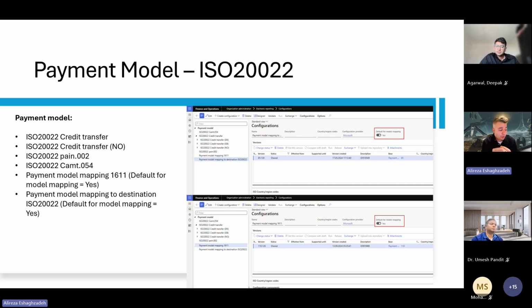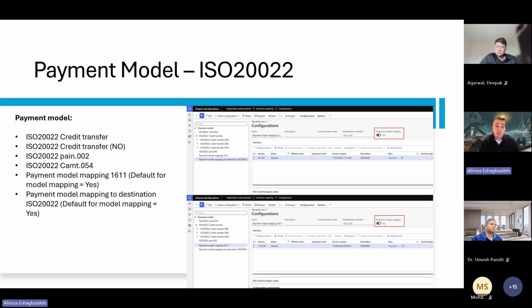And when it comes to the import, you need to have the PAIN 002 and CAMT 054. In addition, we also need model mapping for each of these. As you see in the picture, I have highlighted the model mapping used for the export, which is 1611, and for the import, which is the payment model mapping for destinations.